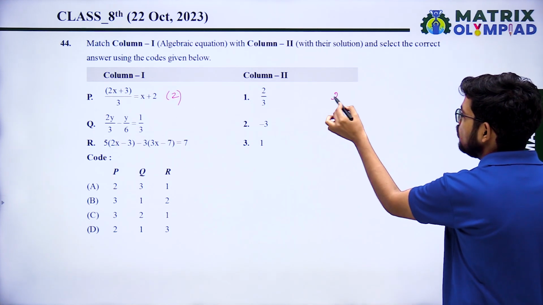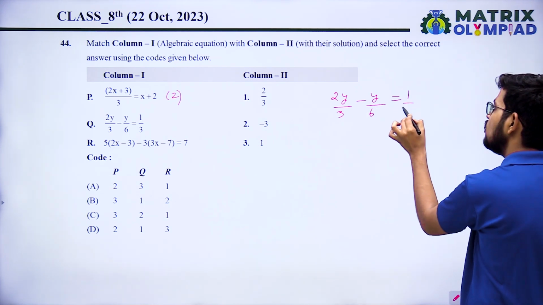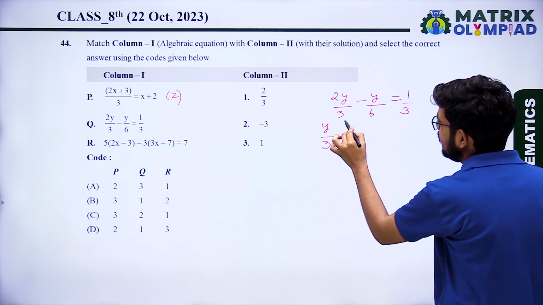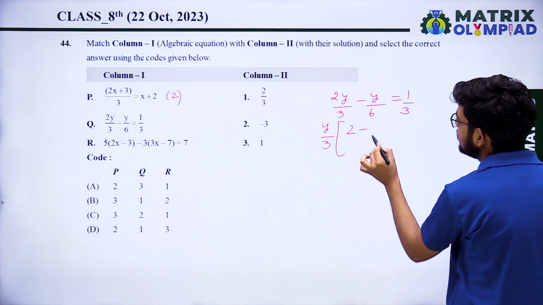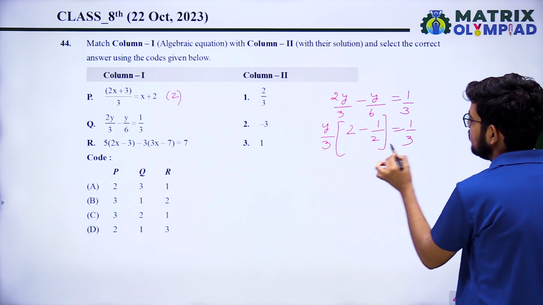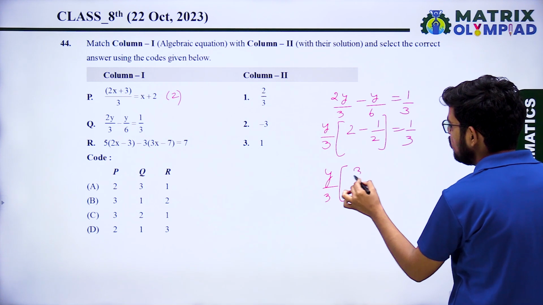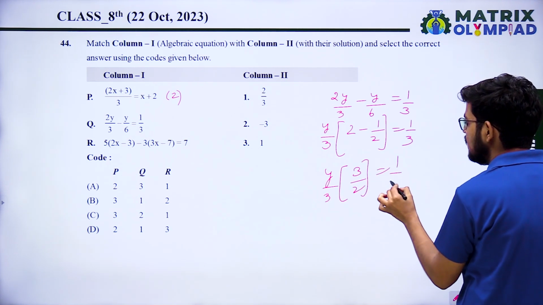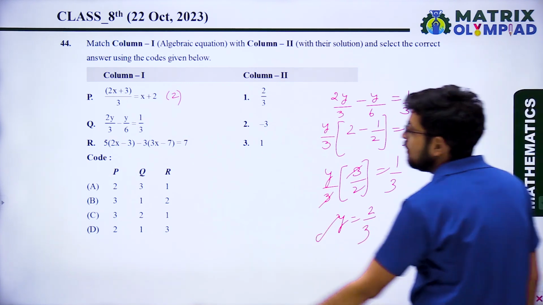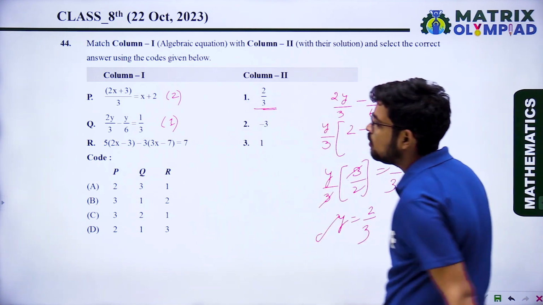Now Q: 2y upon 3 minus y upon 6 equal 1 upon 3. When we take y upon 3 common, it will be 2 minus 1 upon 2 equal 1 upon 3. So y upon 3 into 2 minus 1 upon 2, that is 3 upon 2, equal 1 upon 3. 3 and 3 cancel out, y will be 2 upon 3. So the solution of Q is option 1, 2 upon 3.